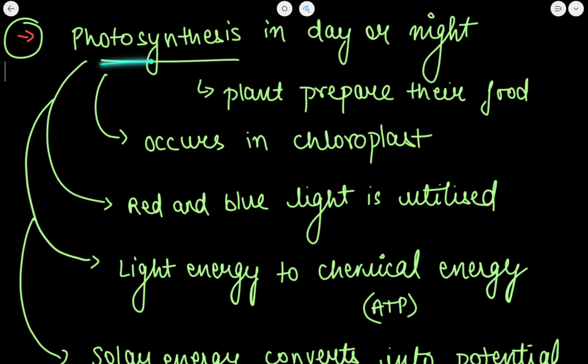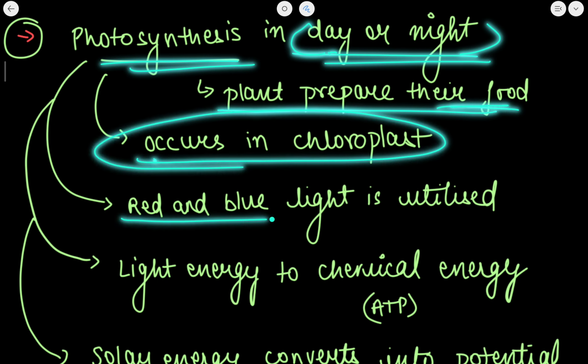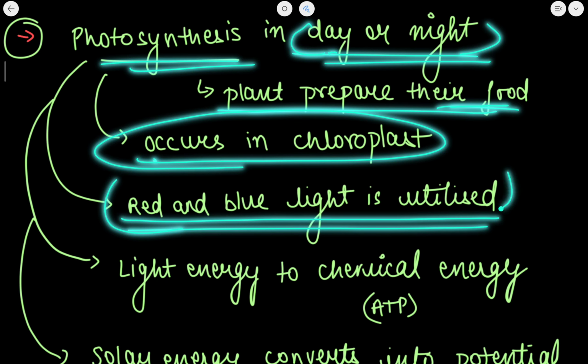Next is photosynthesis. It happens in day or night. It can happen either of the time. Now plants prepare and use their food. This occurs in chloroplast. Red and blue light is utilized. Also this question has been asked in UPPSC examination and BPSC examination.